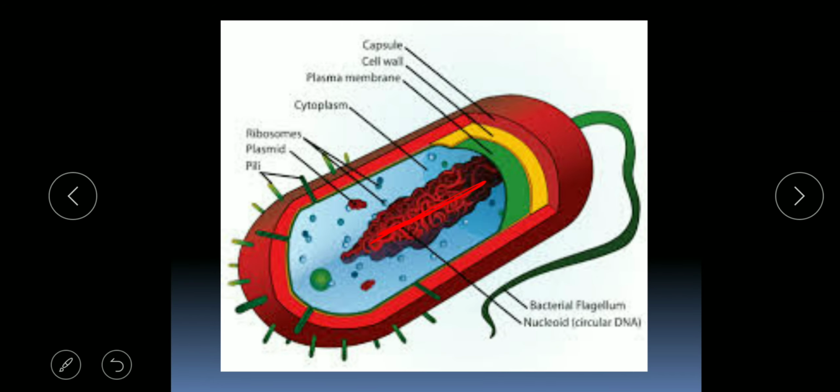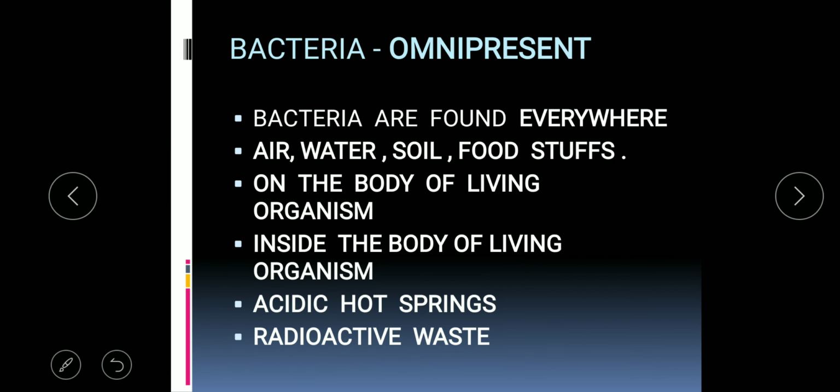So this is simply the structure of bacteria. There is a capsule, cell wall, plasma membrane, cytoplasm, ribosomes, plasmid, and pili. Nucleoid means devoid of a well defined nucleus. So circular DNA is there, and the bacterial flagellum. All these structural features we will study in the next class in detail.